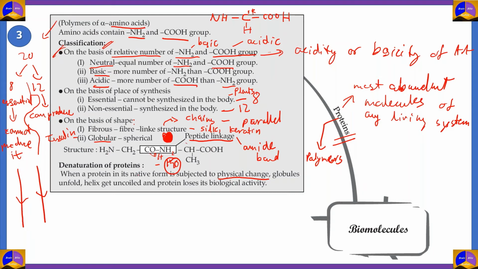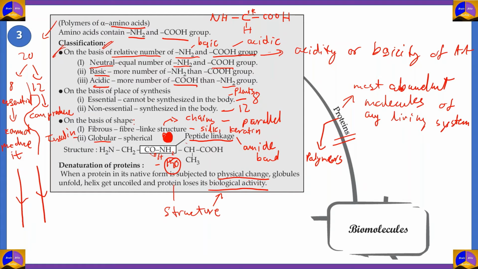So if you have a protein in its native form and you subject it to physical change, such as a change in temperature, the helices and globules unwind, and the protein loses its structure. And when a protein loses its secondary and tertiary structures, it loses its biological activity.